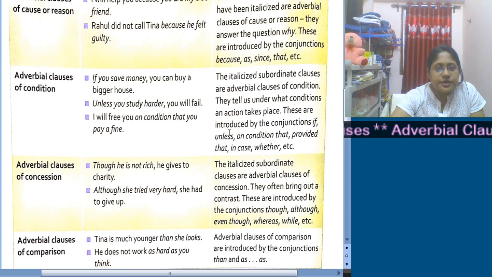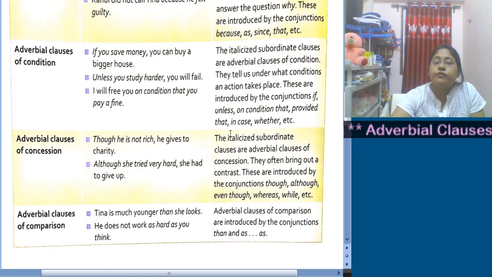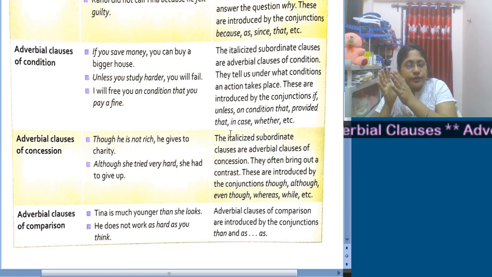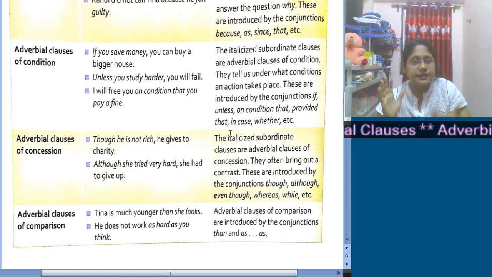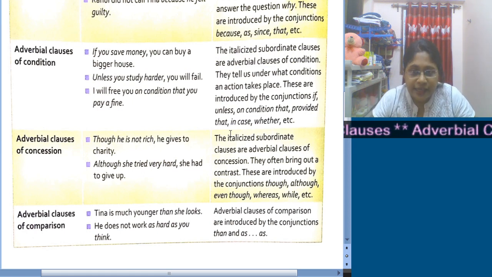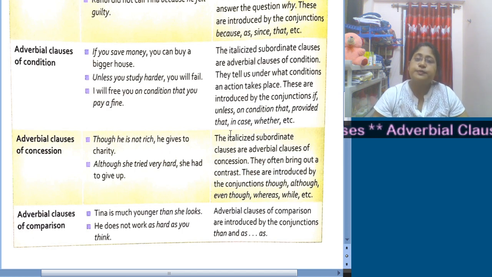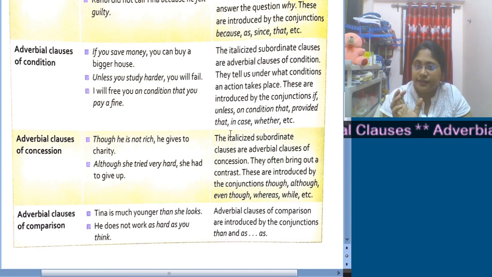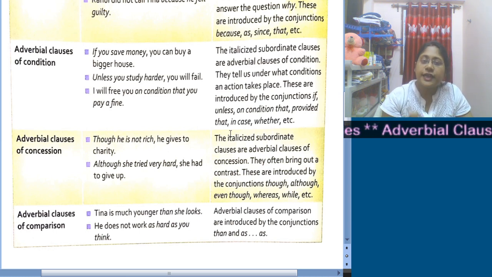Now next comes adverbial clauses of comparison. Here we will have the comparison. We can see the comparison. As for example, Tina is much younger than she looks. Tina is much younger than she looks. The very word than shows us comparison. He does not work as hard as you think.